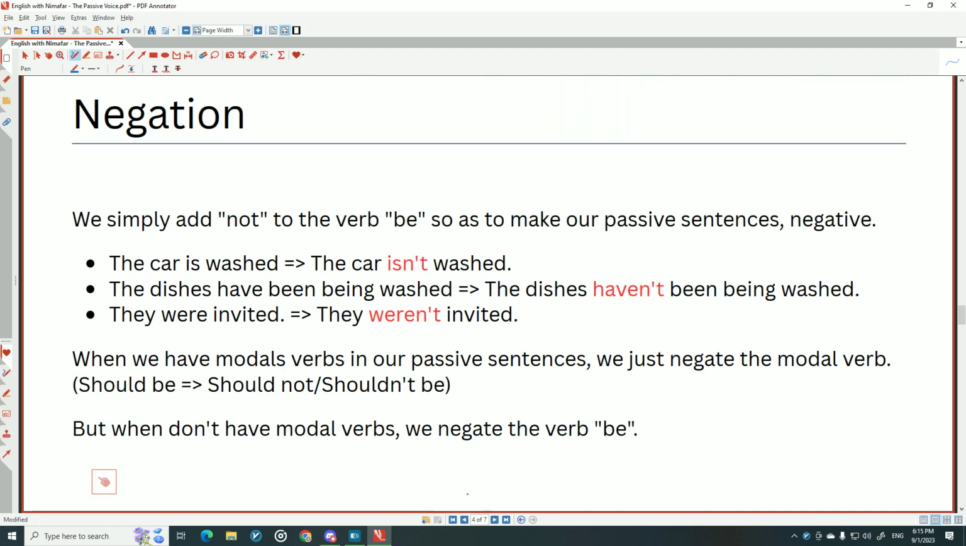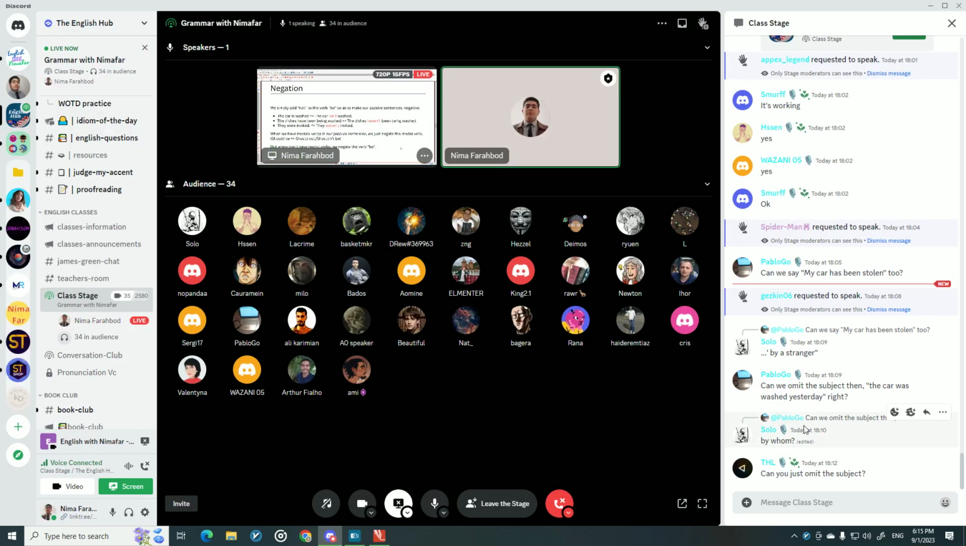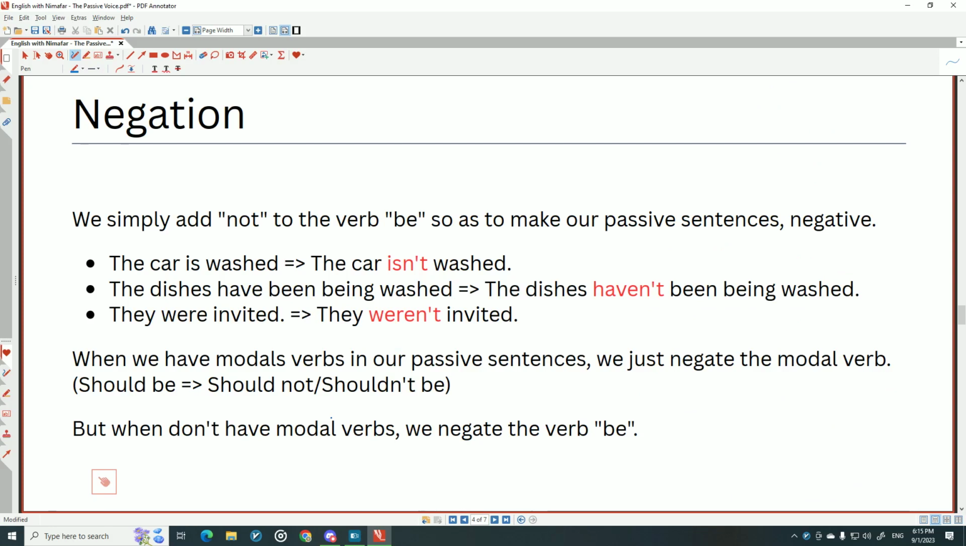And negation. Let me see if there is any questions here. Okay. And yeah, negation. We simply add not to the word be in order to make our passive sentences negative. The car is washed. The car isn't washed. Is not washed. The dishes have been being washed. The dishes haven't been being washed.